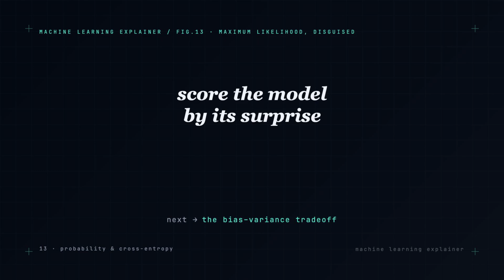Next time, we close out the math toolkit with the idea that governs whether a model will actually generalize. The bias variance trade off. See you there.